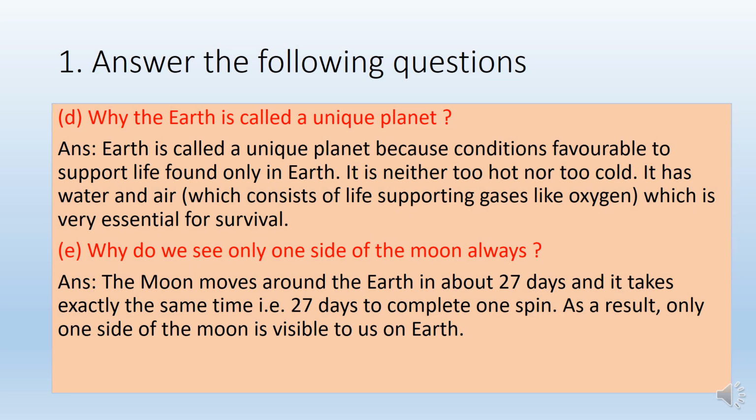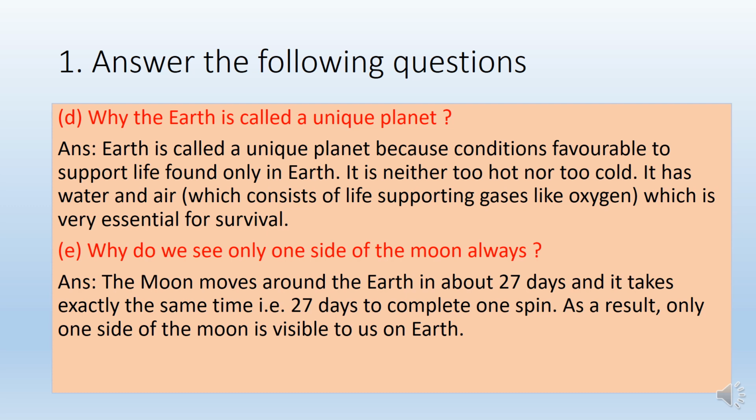Next question: why is the Earth called a unique planet? The answer is, Earth is called a unique planet because conditions favorable to support life are found only on Earth. It is neither too hot nor too cold. It has water and air, which consist of life-supporting gases like oxygen, which is very essential for survival. So in this way, Earth is a unique planet.